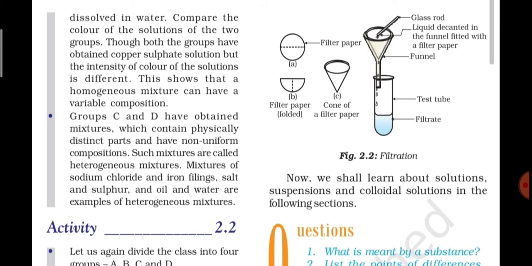Then the other one is heterogeneous mixture. The term hetero means different. So heterogeneous mixture is that type of mixture in which we can physically distinguish the components. It is having physically distinct parts. For example, sand in water, or the other examples are sand and iron filling, sand and stone pieces. Many different examples you may get in this. Oil and water, soil. So these are the examples of heterogeneous mixture.